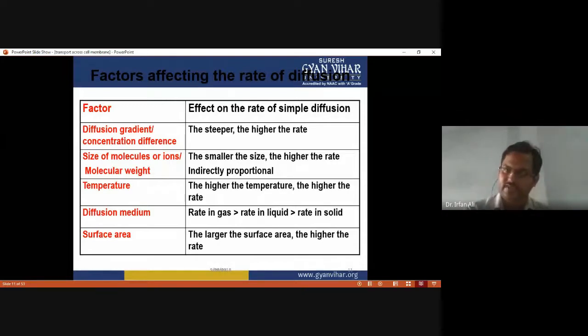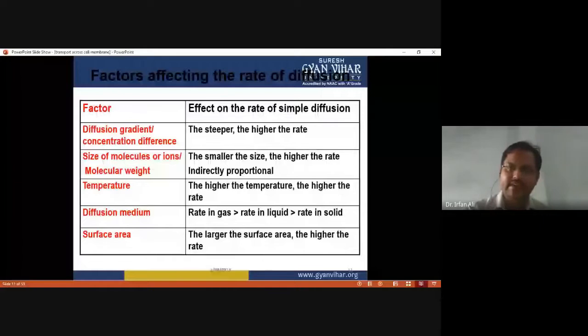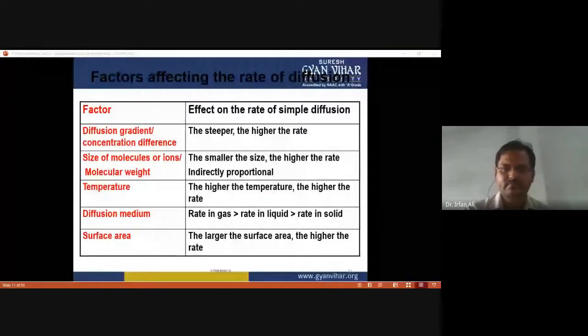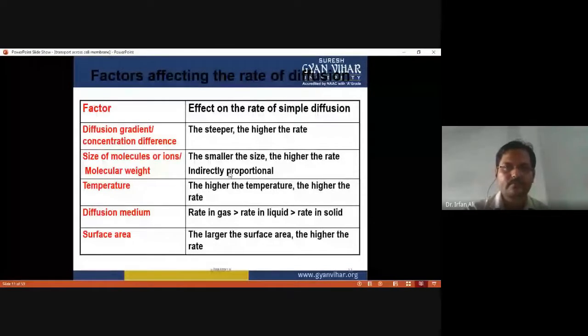The smaller the size, the higher the rate of diffusion, so it is inversely proportional to the size or molecular weight. Third, temperature also affects the rate of diffusion: the higher the temperature, the higher the rate of diffusion. And the diffusion medium also affects the rate of diffusion.